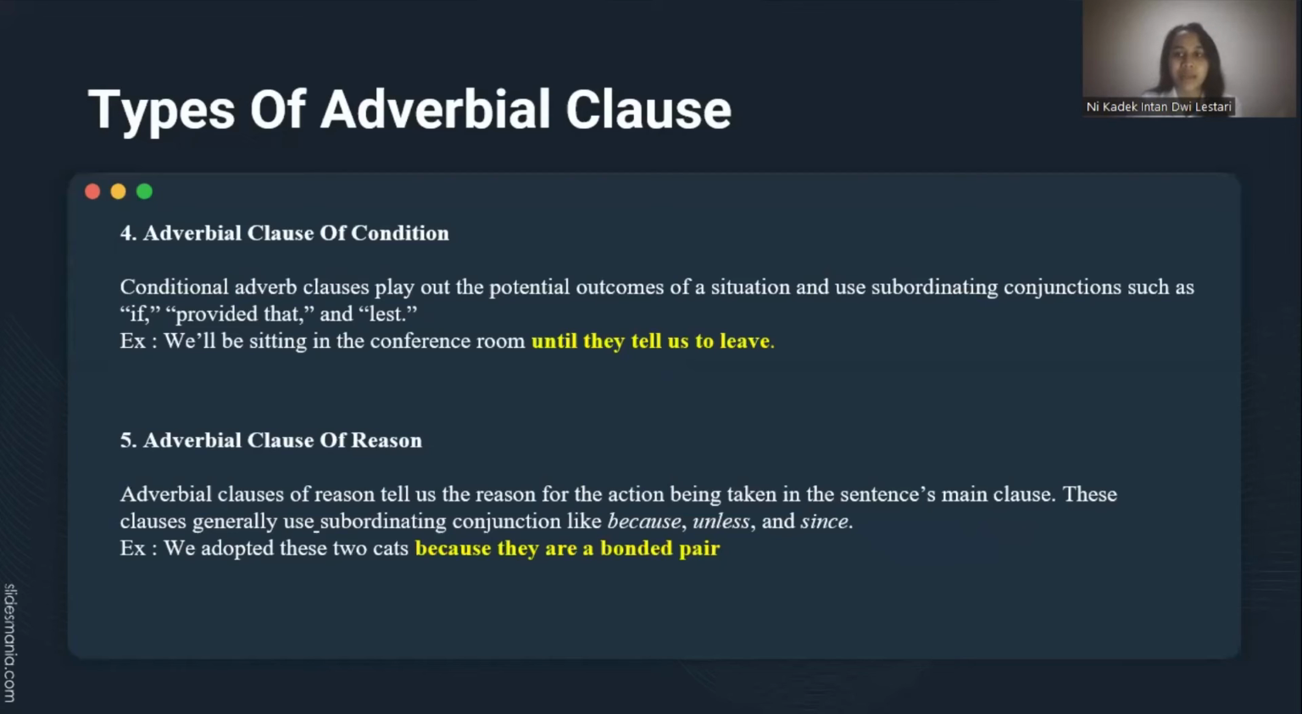Number 5, adverbial clause of reason. Adverbial clauses of reason tell us the reason for the action being taken in the sentence's main clause. These clauses generally use subordinating conjunctions like because, unless, and since. For example, we adopted these two cats because they are a bonded pair.